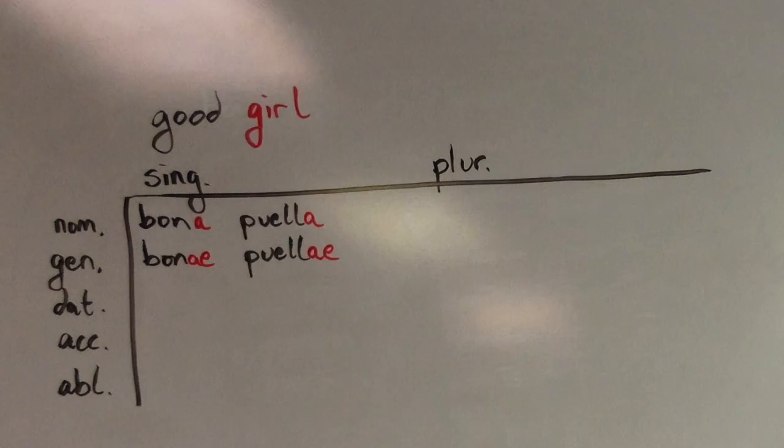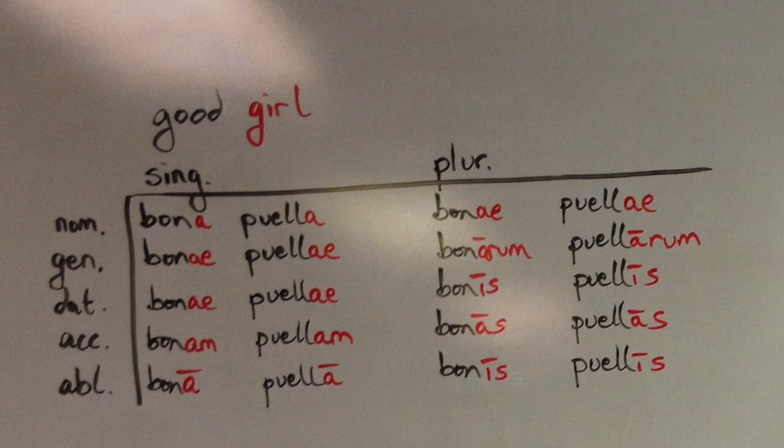Once again, set up your extra wide chart and then start with the phrase bona puella. Pause and see if you can fill out this chart the rest of the way on your own. If you filled that out correctly, you should have gotten bona puella, bonae puellae, bonae puellae, bonam puellam, bona puella. In the plural, bonae puellae, bonarum puellarum, bonis puellis, bonas puellas, bonis puellis.